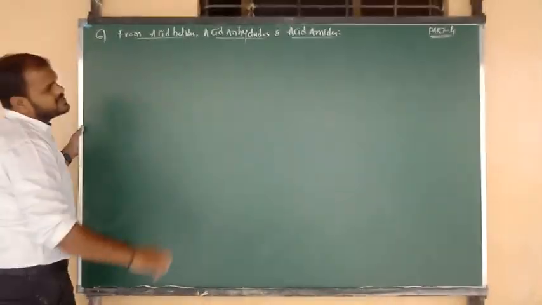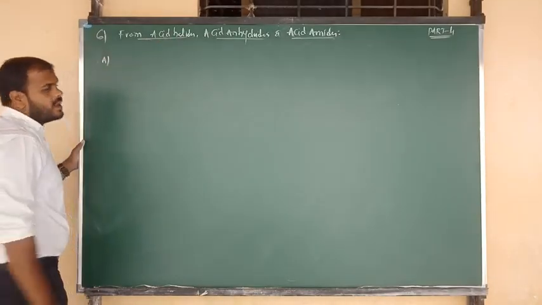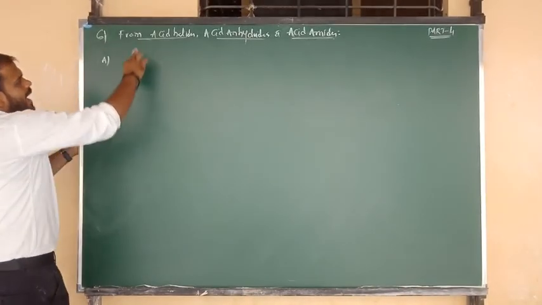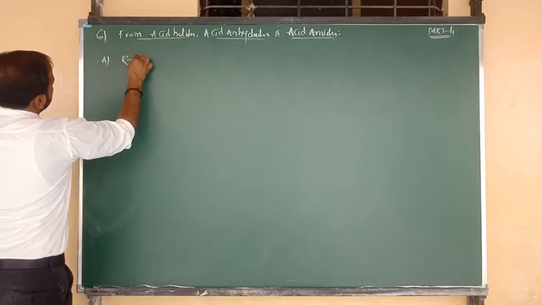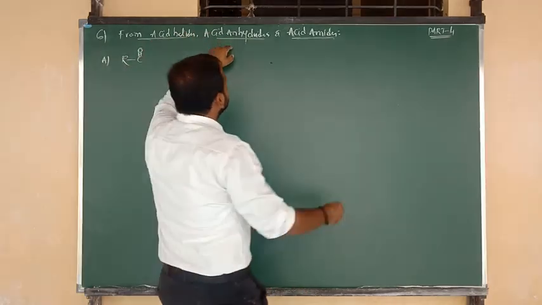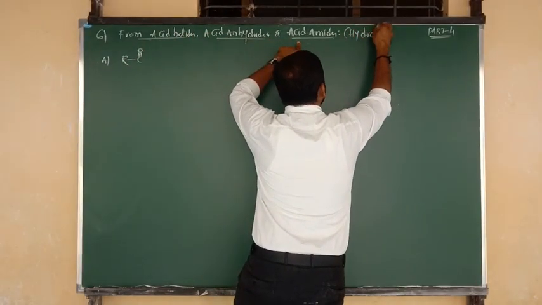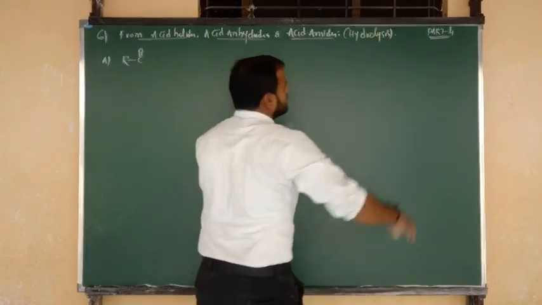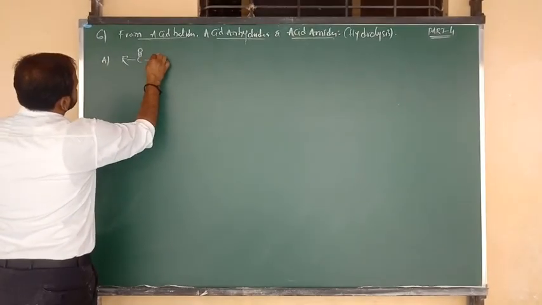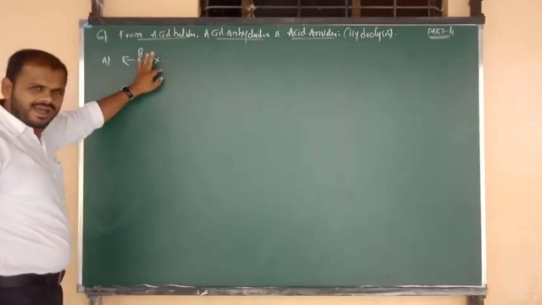Okay, so let me consider one by one. First of all I am going to explain about the preparation from acid halides. So directly I am going to go through the reaction only. From acid halides, acid anhydrides and acid amides, upon hydrolysis, all these three form the carboxylic acids. That is the story. Okay, R bonded to C double bond O, C double bond O bonded to X. This is nothing but the acid halide.